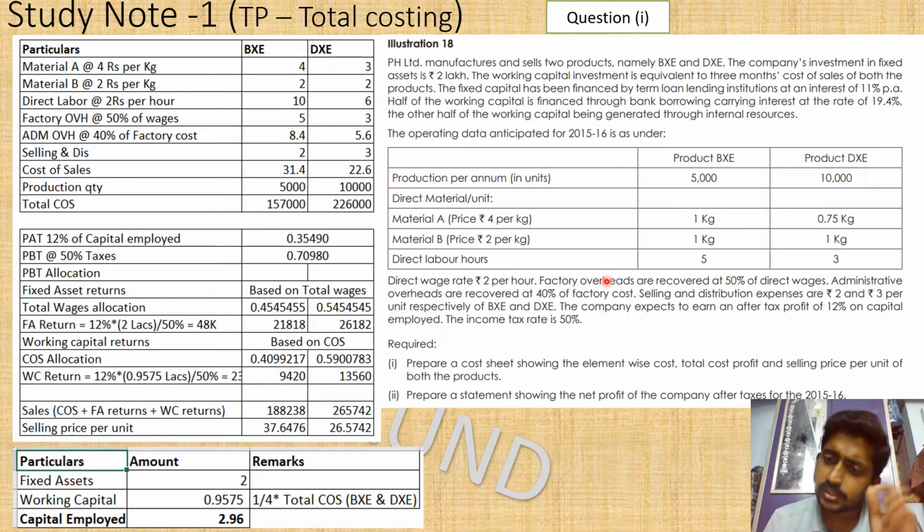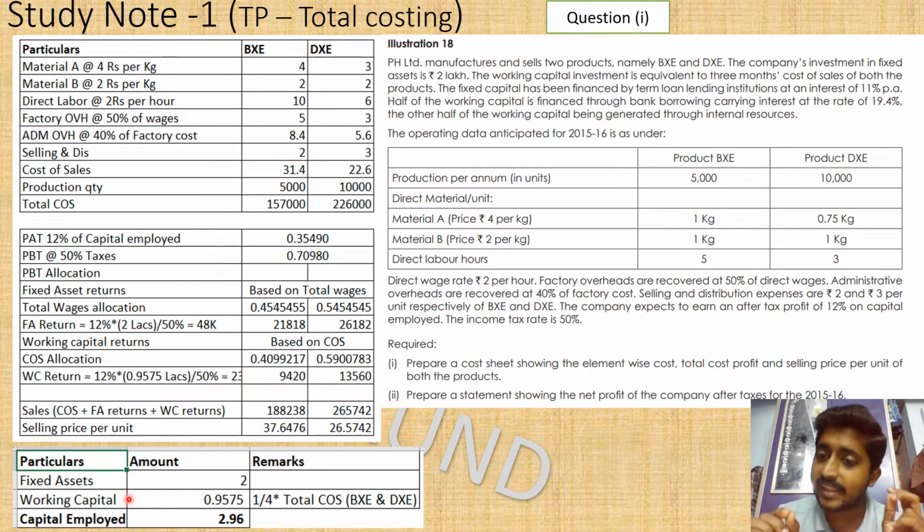Okay, so what is the profit? Profit is something we can take it as target profit for the year or budgeted profit for the year, or the management what it expects as a profit for this year. Here there is given a statement in the question, the company expects to earn a after tax profit of 12% on capital employed. Yes, we know what is capital employed. I have calculated here also. Fixed assets 2 lakhs is the capital employed. It is given in the question.